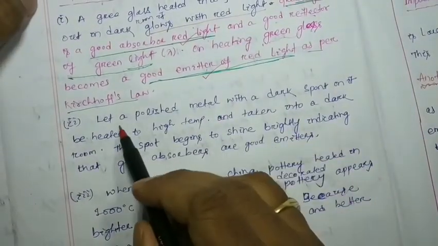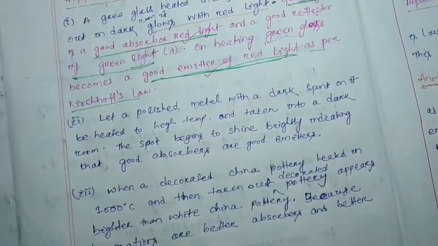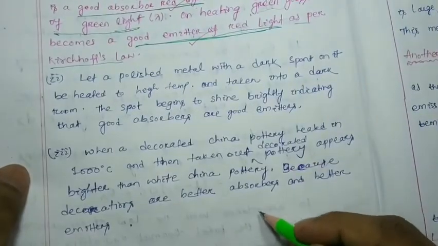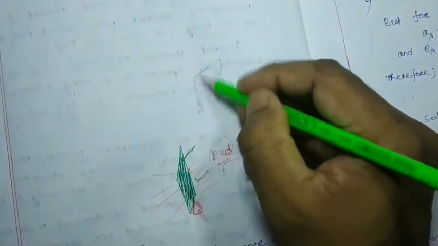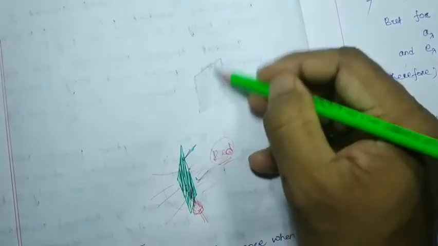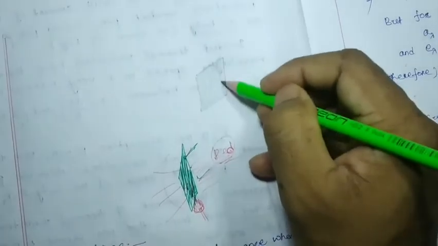Okay. The next example is of a similar type. Suppose this is a polished metal. On this polished metal, we have a dark spot.